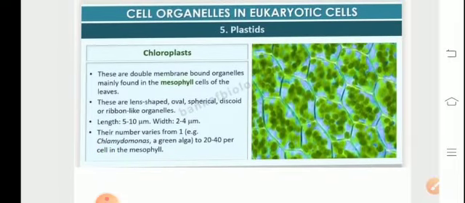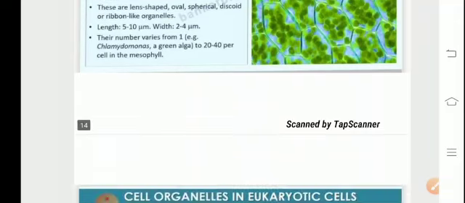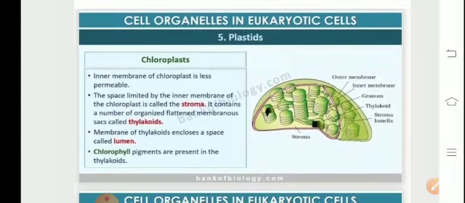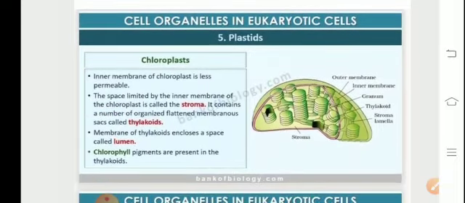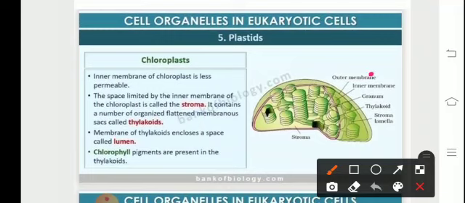Chloroplasts are double membrane bound organelles which are found in the mesophyll cells. The mesophyll cells are basically of two types, the palisade and the spongy parenchyma. The number varies, like in green algae it is 1, and there could be 20 or 40 per cell in case of mesophyll. The chloroplast ultrastructure comprises the outer and the inner membrane. In between is the intermembrane space.